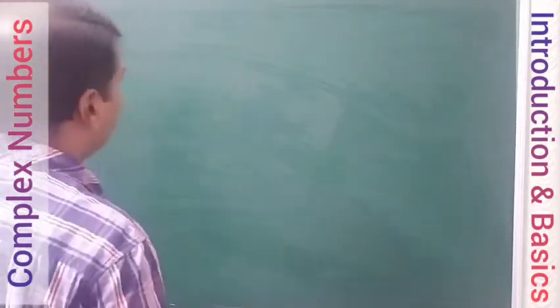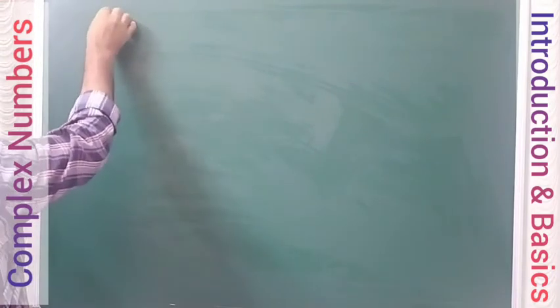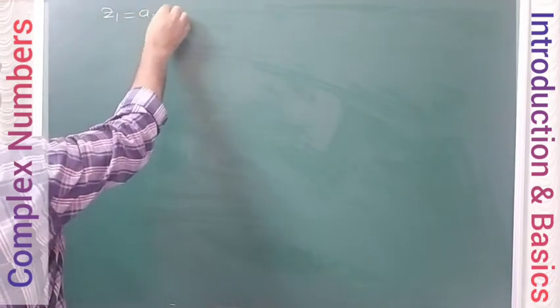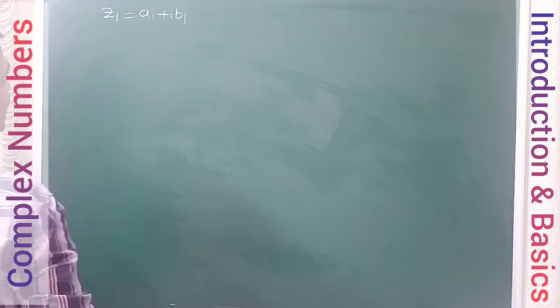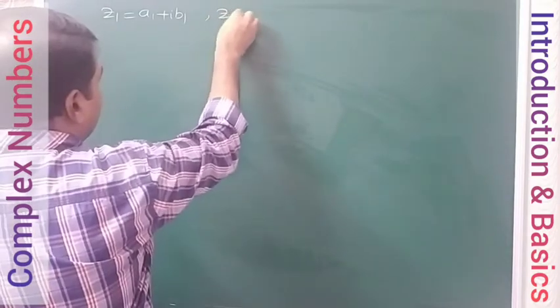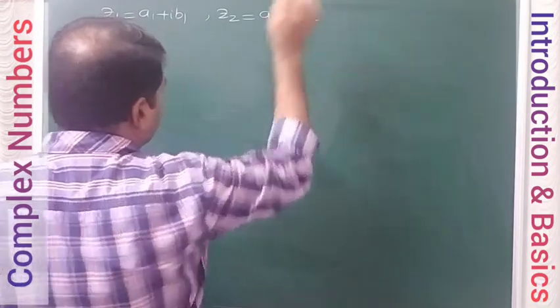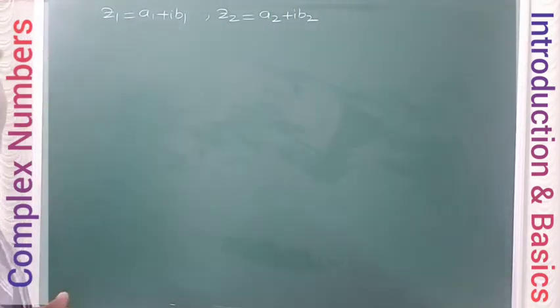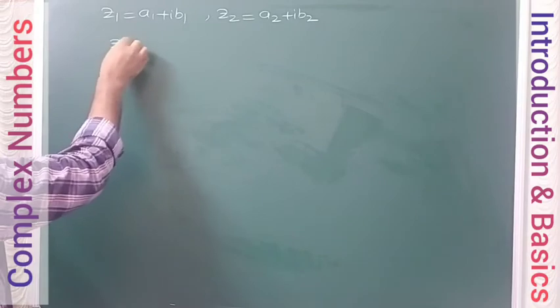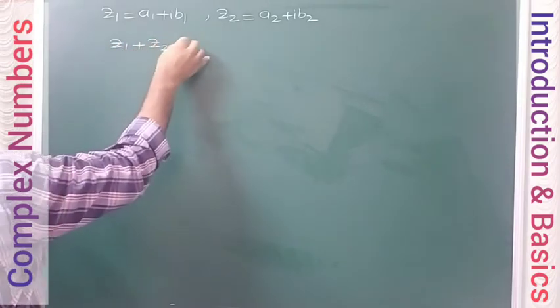So basically, if I take a complex number Z1 as a1 plus i b1 and another complex number Z2 as a2 plus i b2, how do we add these complex numbers? Let us see the property of addition.